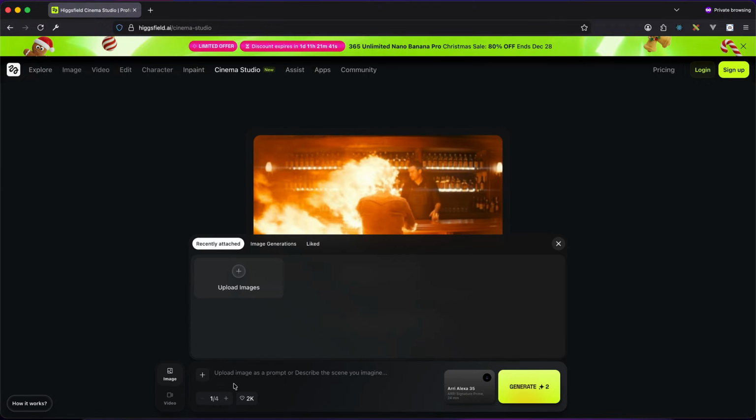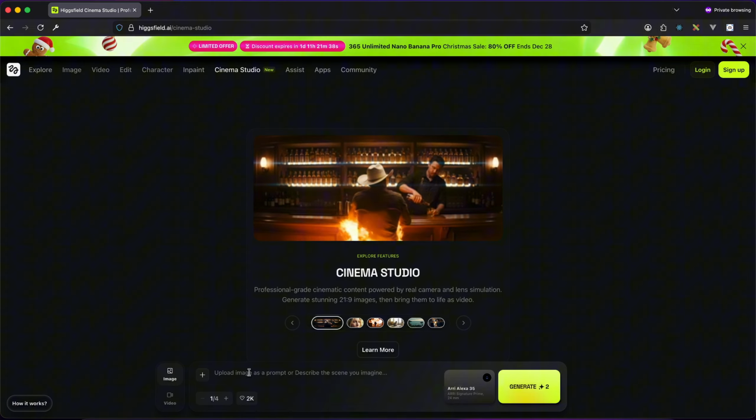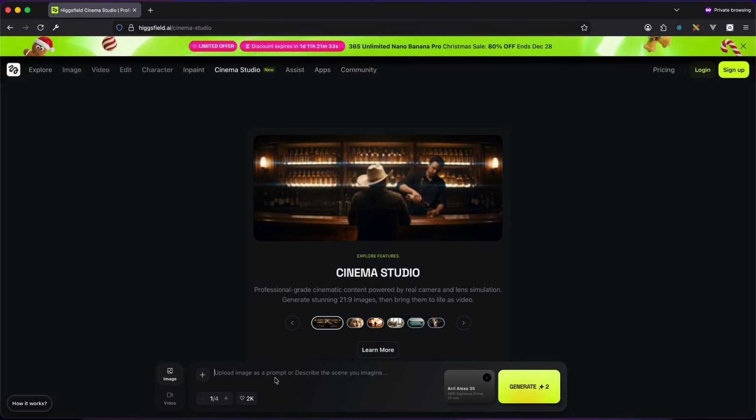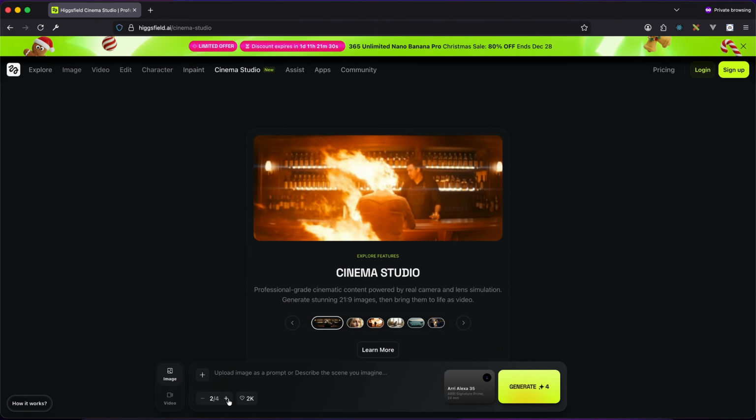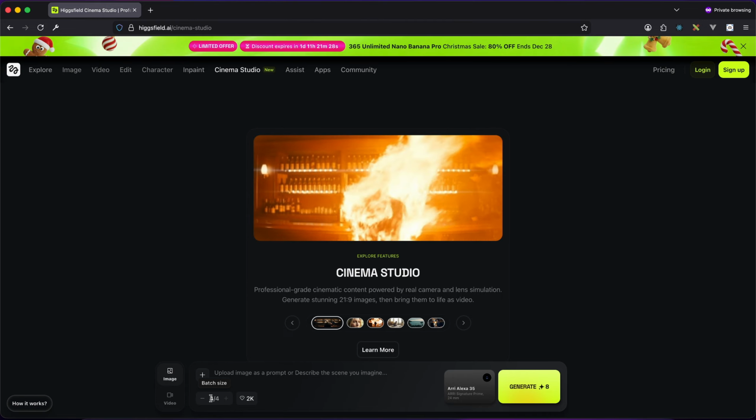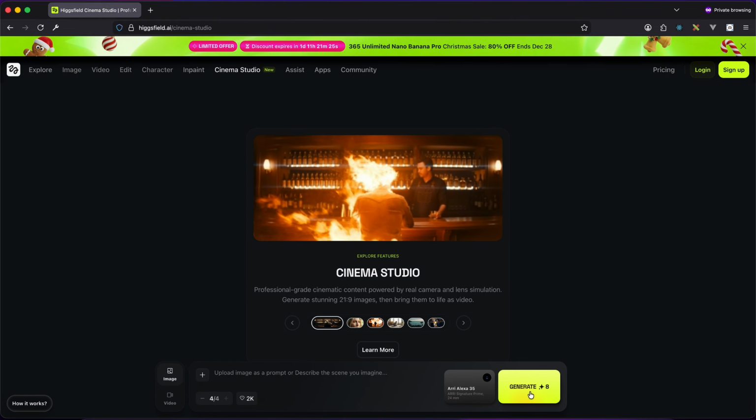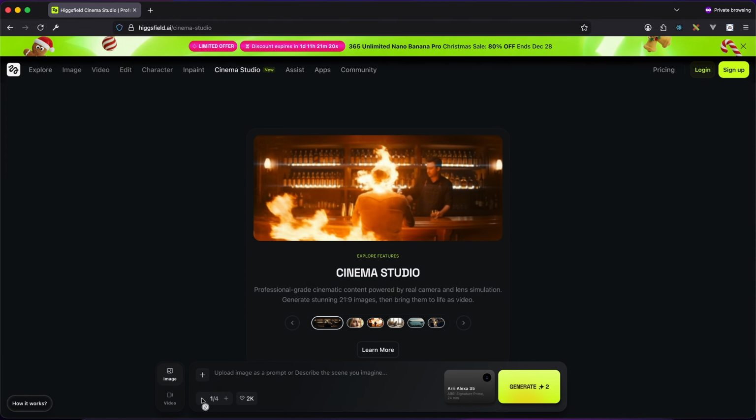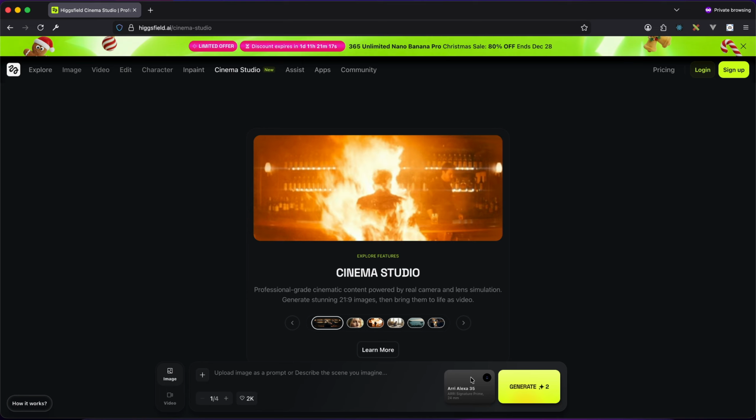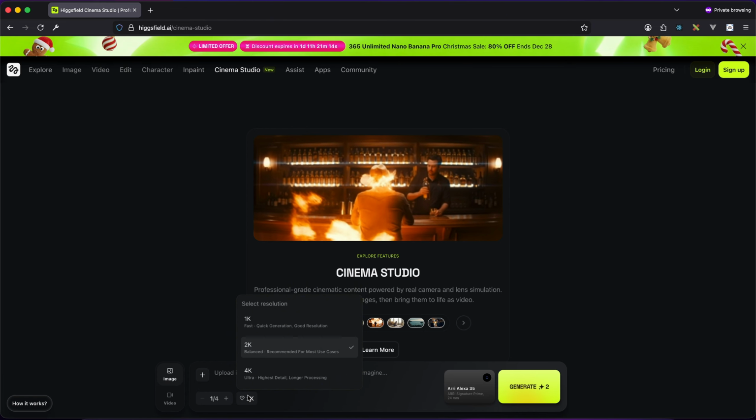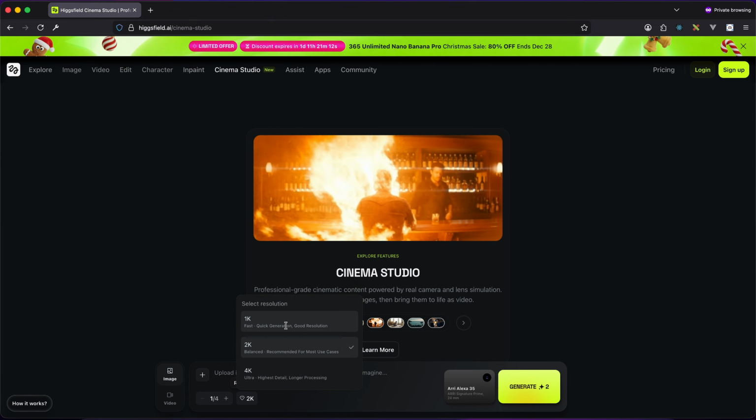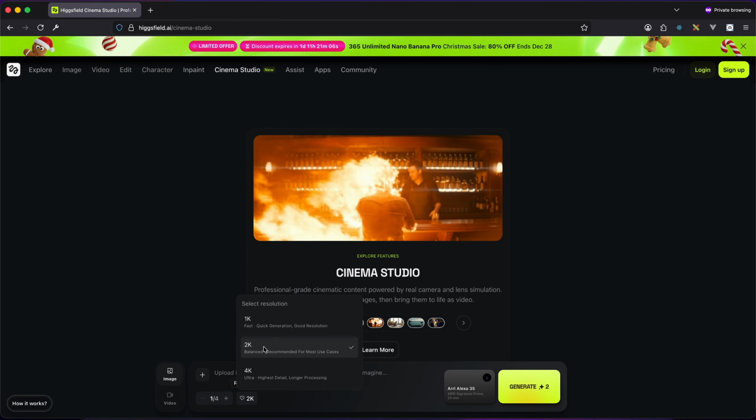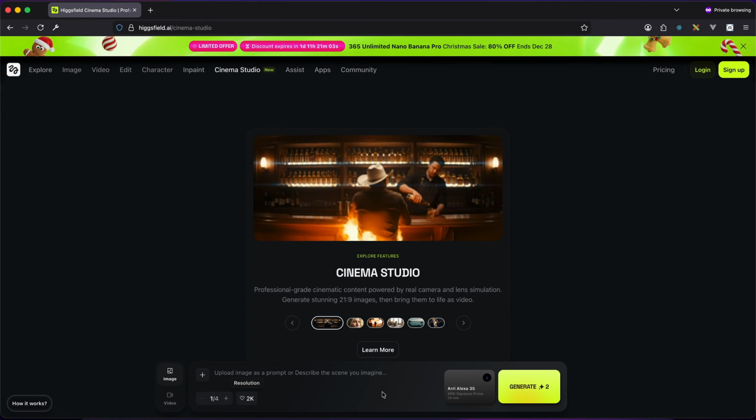Upload an image, describe something about the image or what the shot should be like, and then you would have that over there. And you can do it in different batches, and the batch size goes with the generation credit. So reducing it reduces the number of credits being used. You can also select the image quality. There's 1K, 2K, and 4K. The default setting is 2K. You can modify as you please.